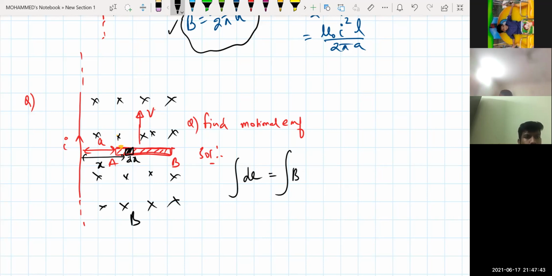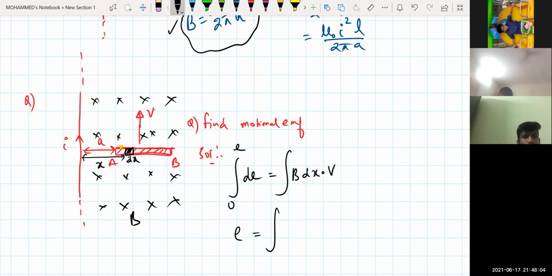So this will be equal to B into dx into velocity V, the rod moves with some velocity V. Clear? What is the magnetic field here? So integral of dE from 0 to E, integral of dE is nothing but E.